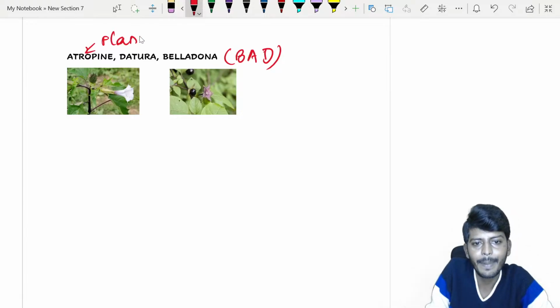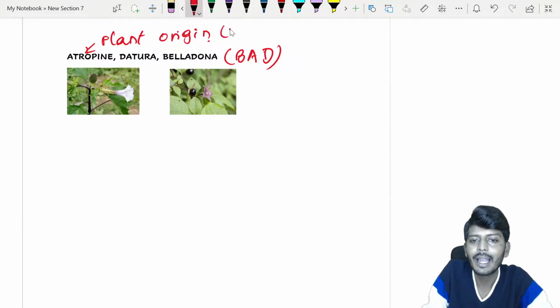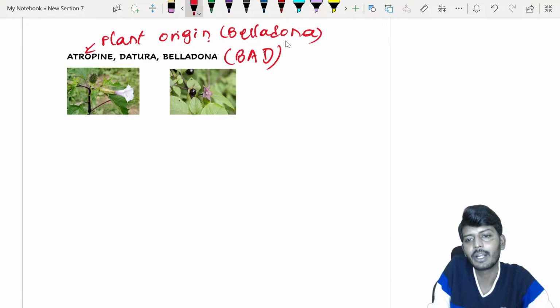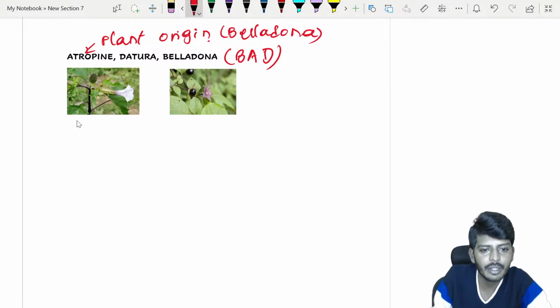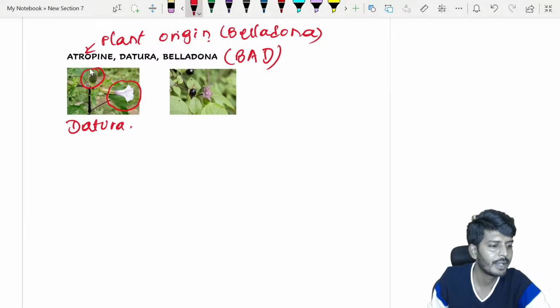Atropine is a plant origin drug. So from which plant does it come? Mainly, it comes from the belladonna plant. But among the two, this one is your datura. This is your datura. You can see this one, and you can see the fruit, that is thorn apple, right?